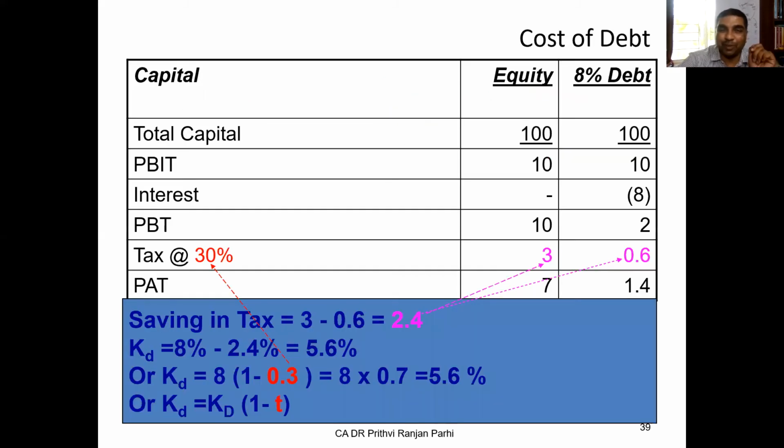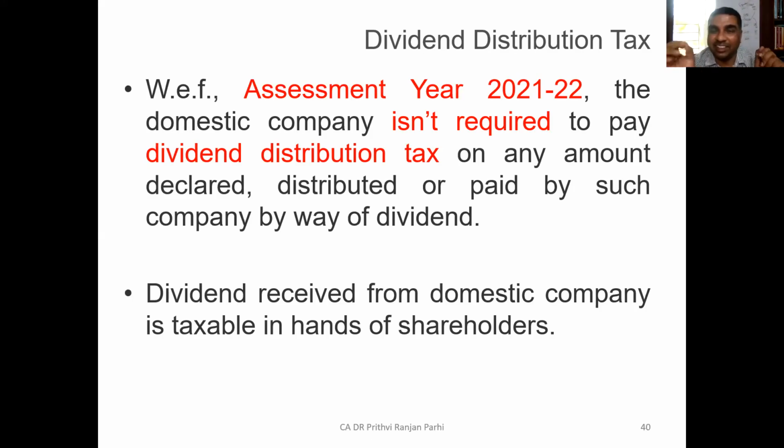Otherwise, for equity shareholders, first of all, the company is finding cost of capital is more. But in addition to that, the company has to also pay DDT. DDT is dividend distribution tax. So thankfully for 21-22, the dividend distribution tax is not there. So you are relieved. Otherwise, cost of equity would be higher. Understood?